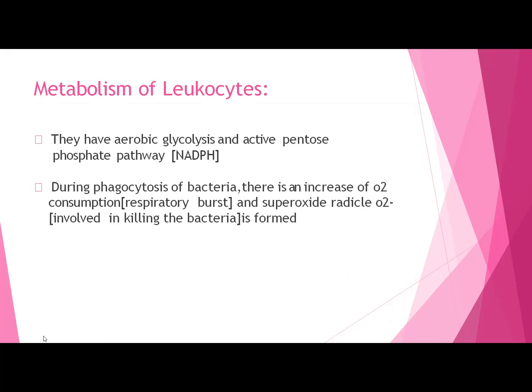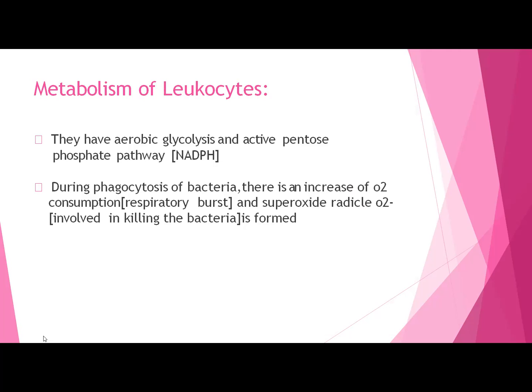How does the metabolism of leukocytes occur? It generally uses aerobic glycolysis, so it requires air, and the active pentose phosphate pathway. During the phagocytosis of bacteria, there is an increase in oxygen consumption. This is known as the respiratory burst because it requires a greater amount of oxygen, and superoxide radicals are formed.